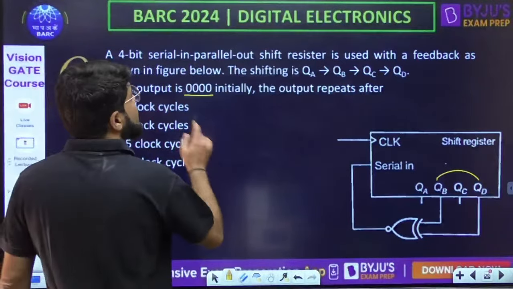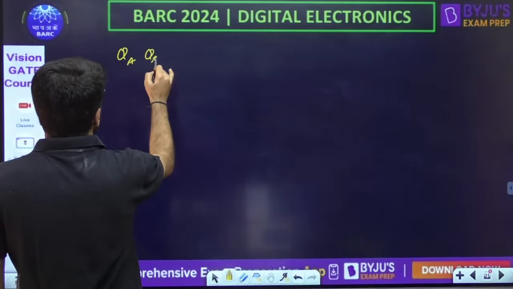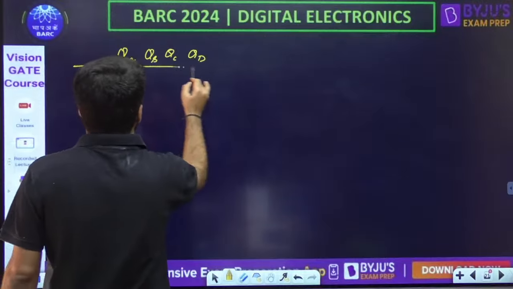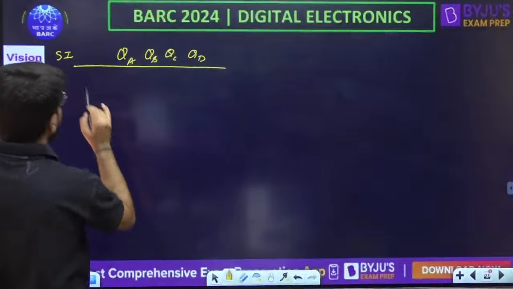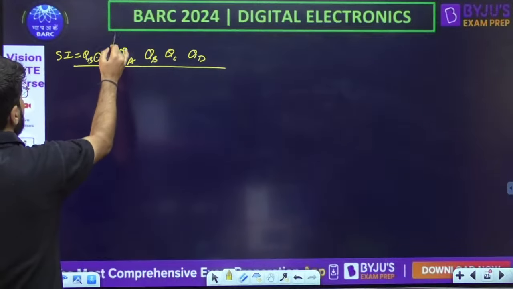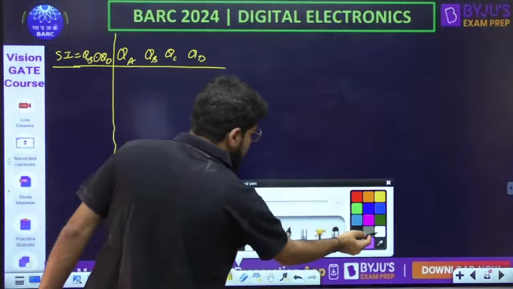Okay, so let's make this QA, QB, QC, QD. And what is the serial input? It is the XNOR of B and D. Correct? Chalo, so let's start filling it up.